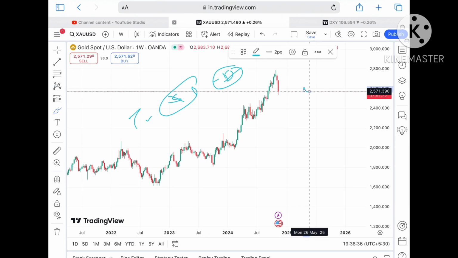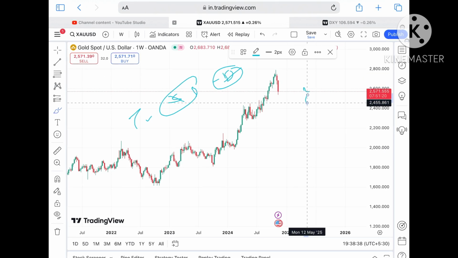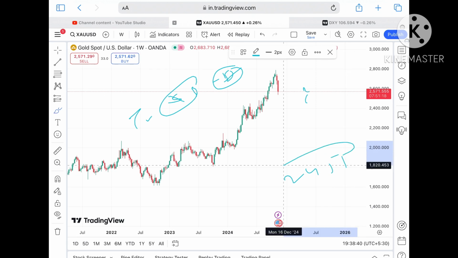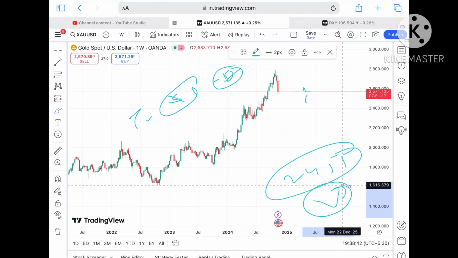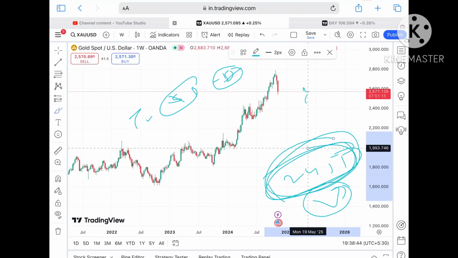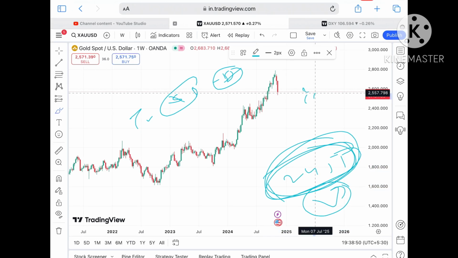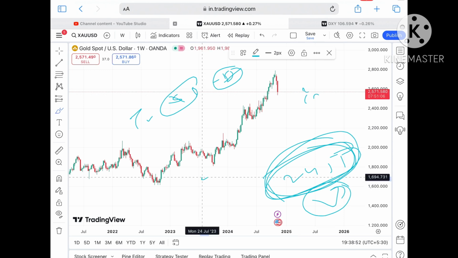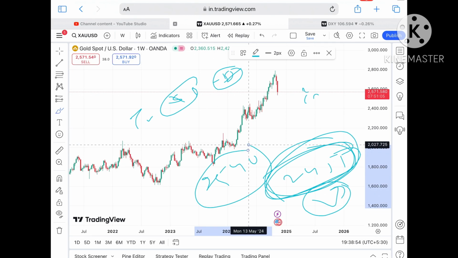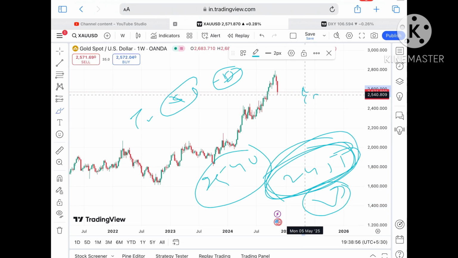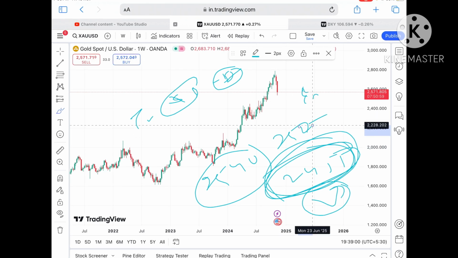But suppose the price doesn't sustain, chances are very high it will go further down till the level of around 2455, and from there a bounce back can come. So you have to keep in mind that chances are very high it can touch a level of 2455, and from there a bounce back can come, then it can go further upside. So suppose the price doesn't sustain, it can move towards its next level at 2540, and from there a further downfall we can see towards a level of around 2527.